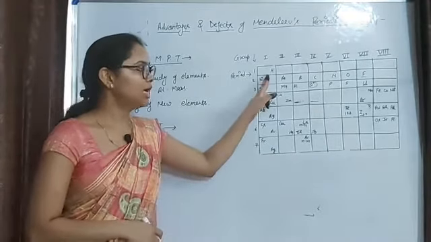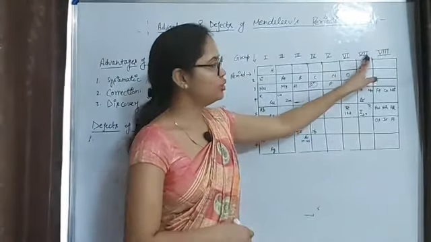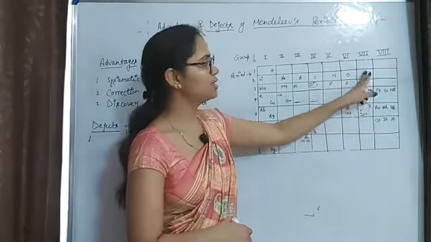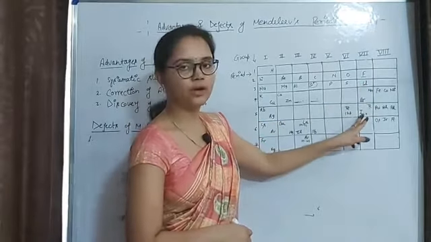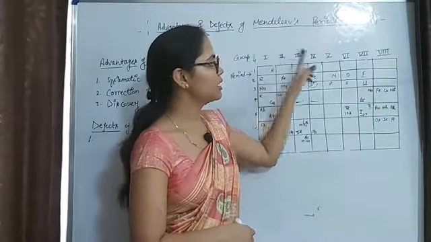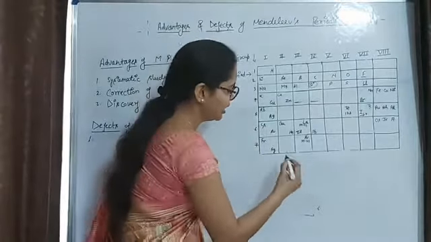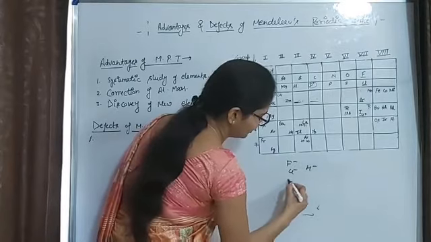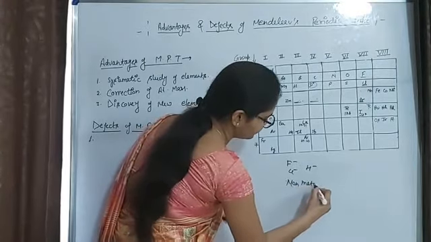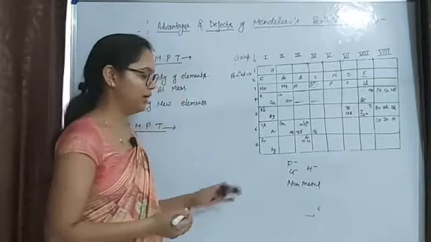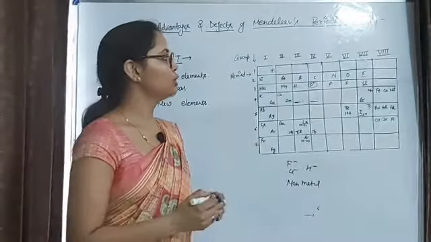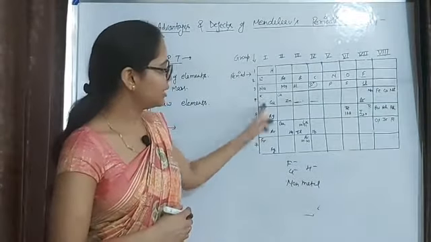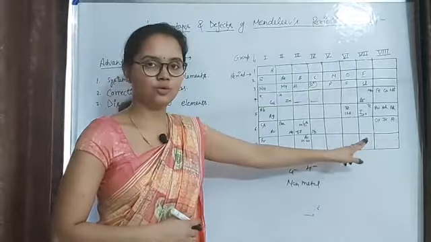But if we talk about the seventh group, there are four elements there, which are known as halogens: fluorine, chlorine, bromine and iodine. So hydrogen also resembles these elements, like it can make an anion like these, and it is a non-metal like these halogens, and many other properties are also there. So in this way you can see that hydrogen resembles alkali metals as well as halogens, the seventh group.